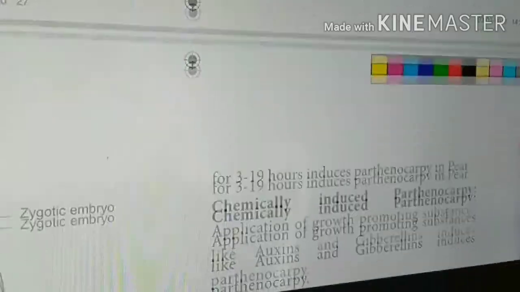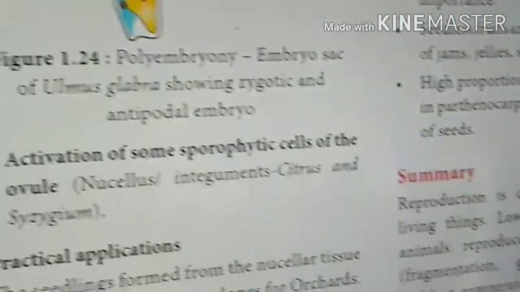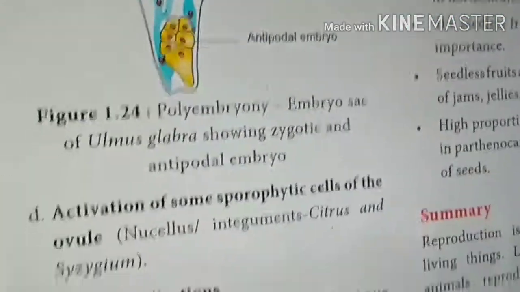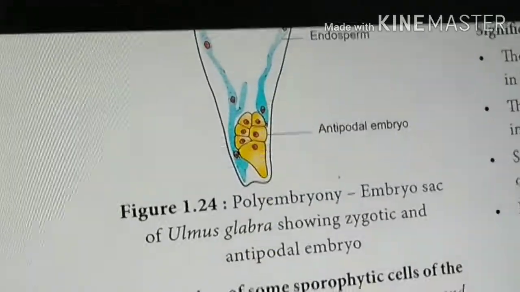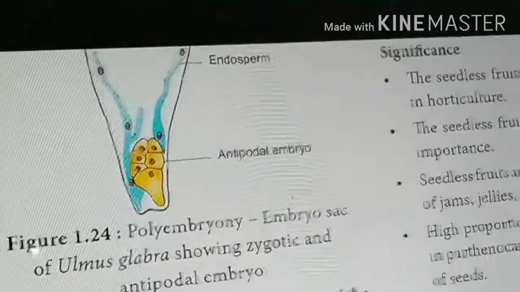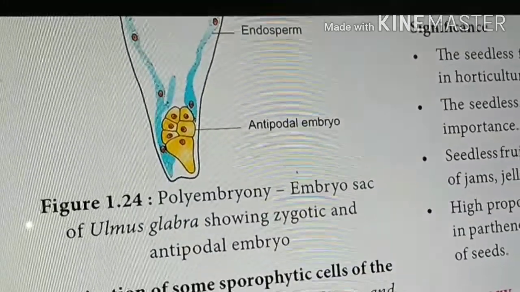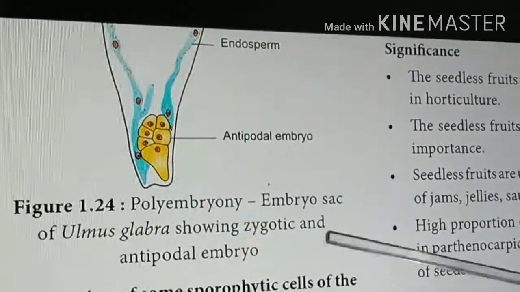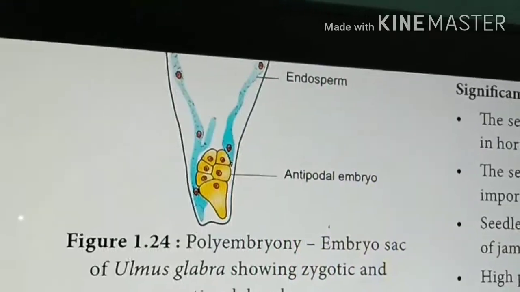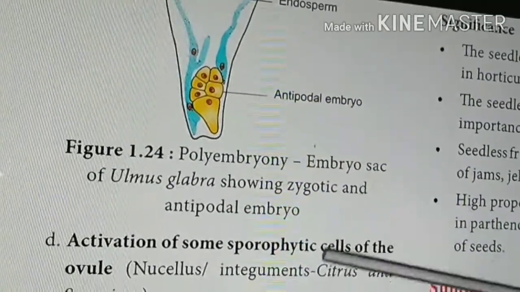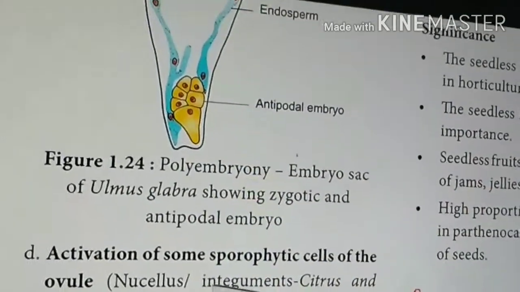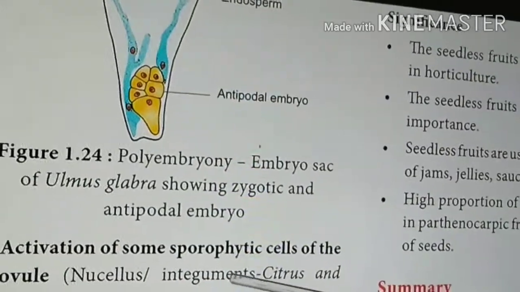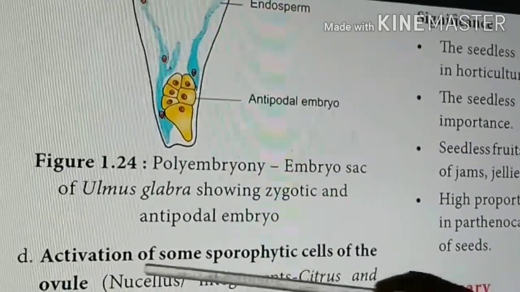The last category is sporophytic cells. For example, in the earlier class we have seen this. Actually, the embryo will be formed by the fusion of male and female gamete. But other than the embryo, the nucellus, inner integument and outer integument are sporophytic cells.